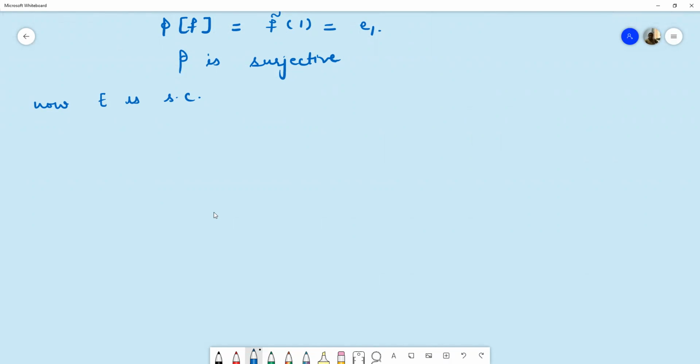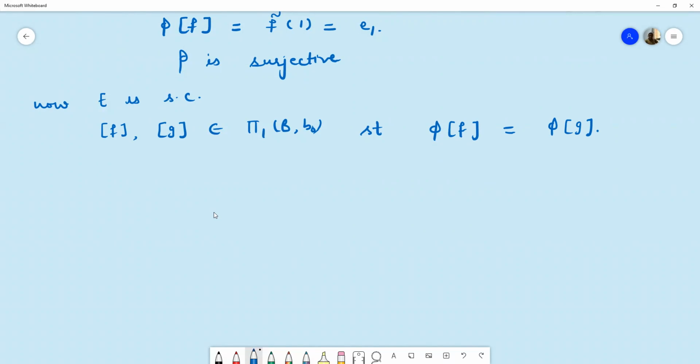So we will assume here that we have two elements F and G of pi 1 of B, B naught such that their images are the same. Phi of F is equal to phi of G. Now we want to prove that F and G are the same elements, that means F and G are path homotopic to each other.